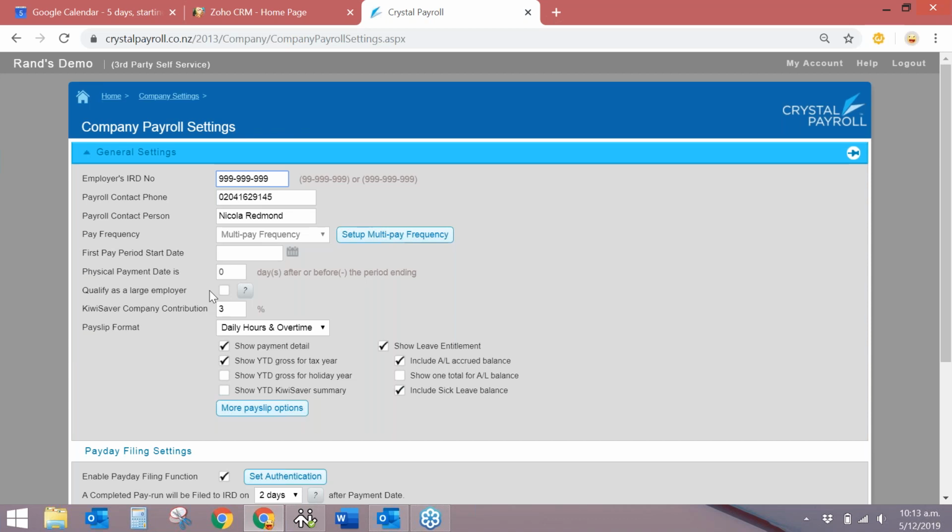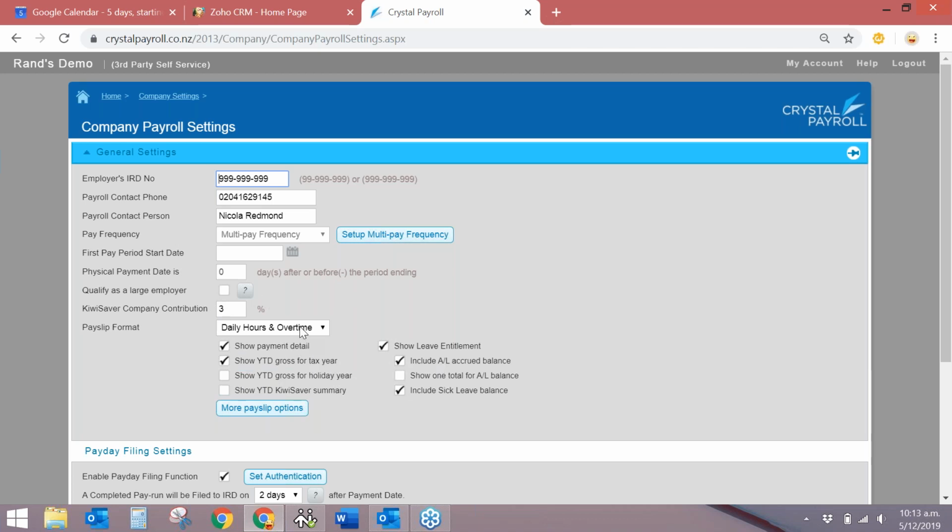When you do sign up, you normally receive a 1-hour training session, and they help you to get your account set up. You don't really need to jump back into here too much unless you've got any significant changes that happen. So you've got your company's IRD number, who the payroll person is, and what your pay frequency is. You can also set that up as a multi-pay frequency if you've got some people on weekly and some people on fortnightly. Then you just put in your physical payment date, and you've got your payslip format as well.